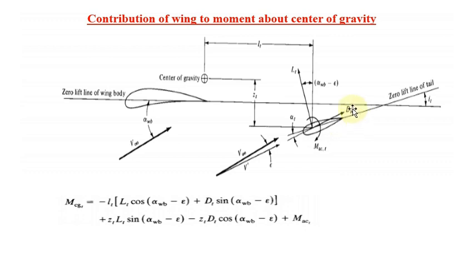Then, remaining as usual, your drag value and lift value are parallel and perpendicular to the local free stream velocity, that is V dash. We are getting the DT and the LT. You know very well.